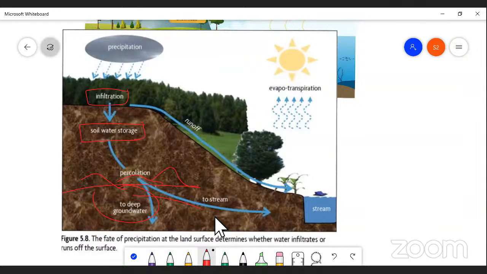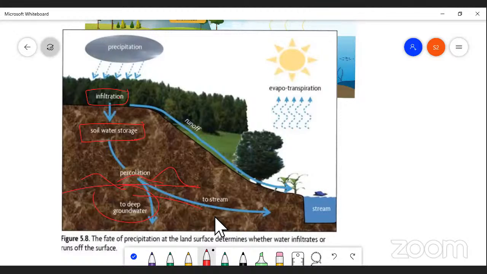So there is a flow of water from surface to soil water storage, from soil storage to percolation, from percolation to water table, from water table to water bodies like a stream, pool, ocean, sea, etc. There are so many water bodies there: well, stream, lake, ocean. The ocean is the largest water body. So finally it reaches from the water table to a water body.